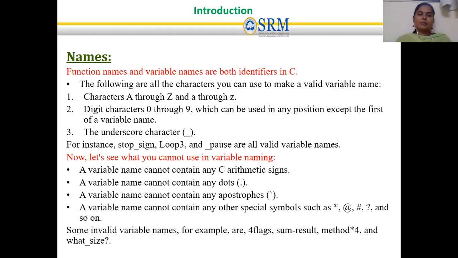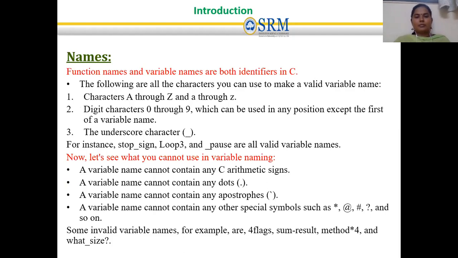So we discussed keywords, constants, and values. Next, we are going to discuss names. Names is nothing but, in C, we can fix the name for a function and also for a variable. So how are the variable name and function name identified in C? Function names and variable names are both identifiers in C.